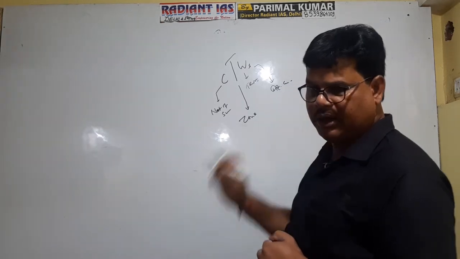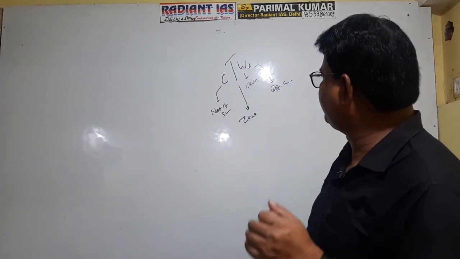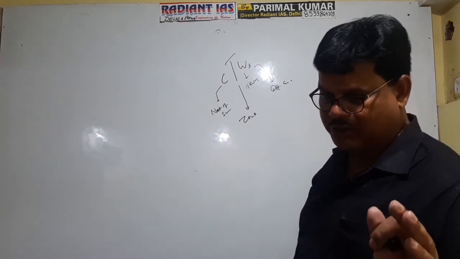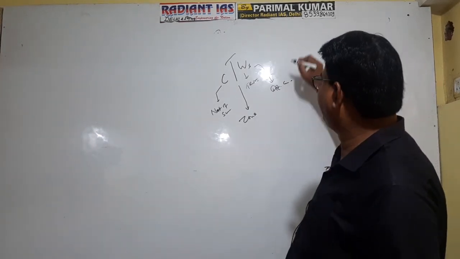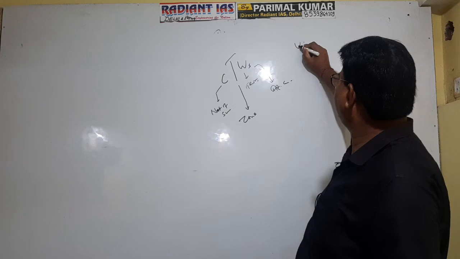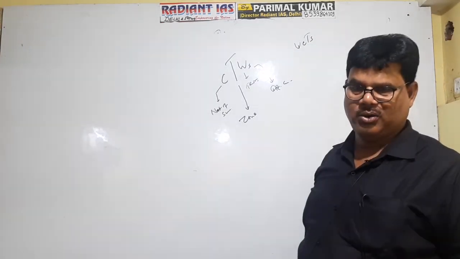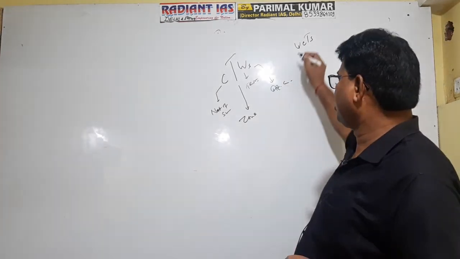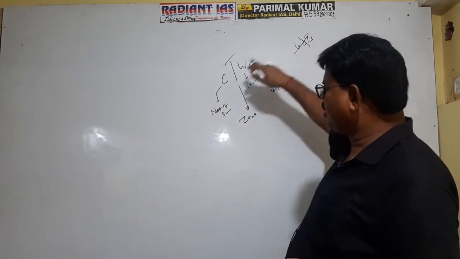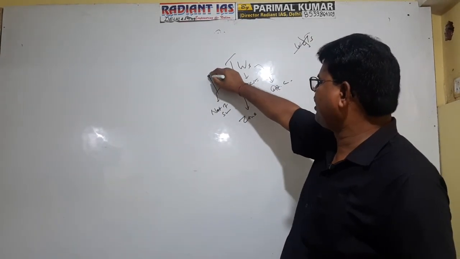Actually, CTWS is given there. What will be the name of WCTS? This will be wrong, because according to convention this is the pattern.